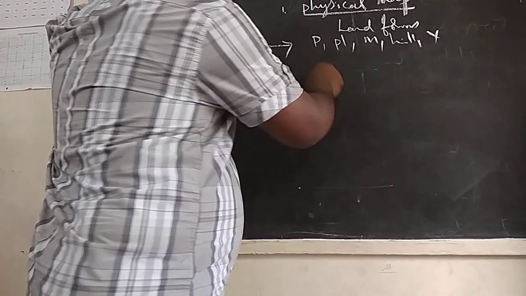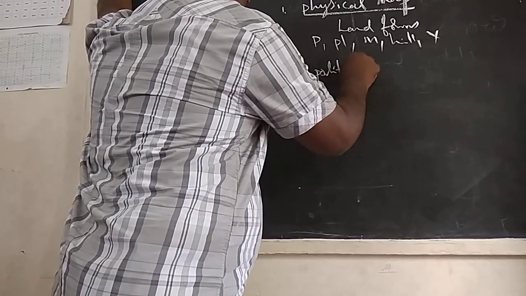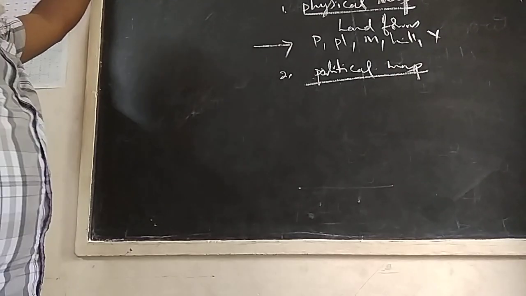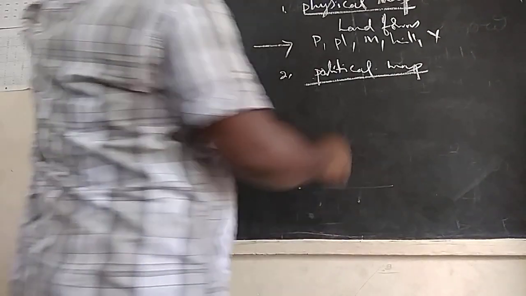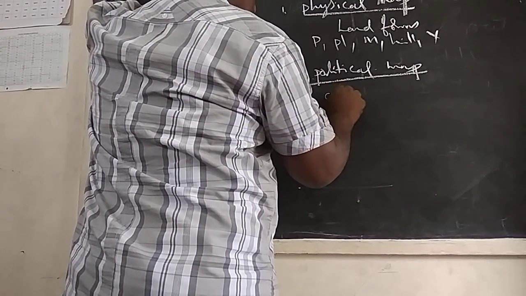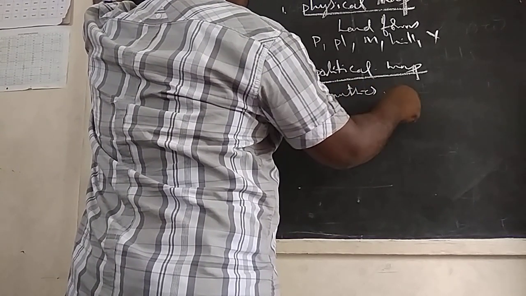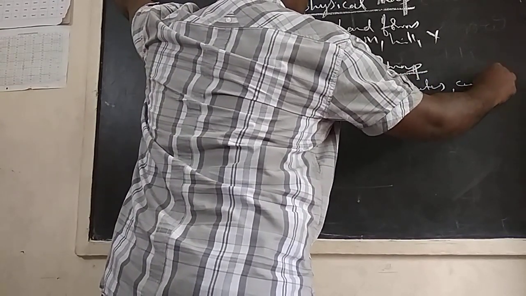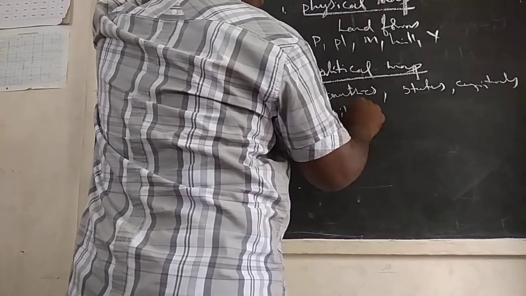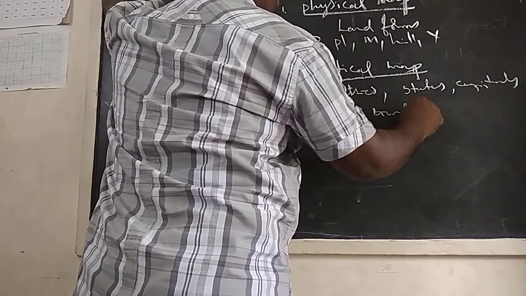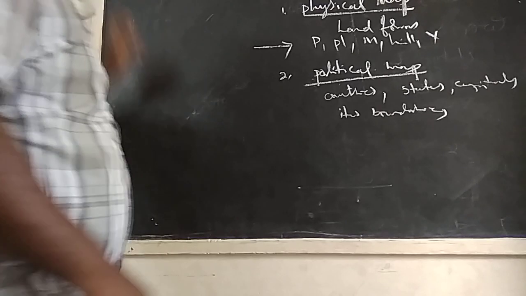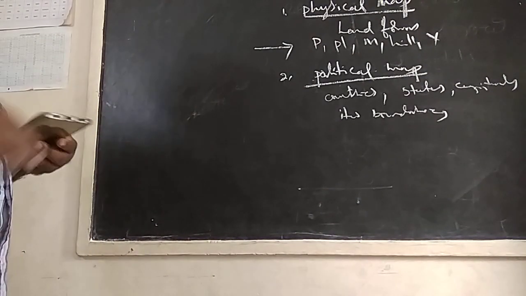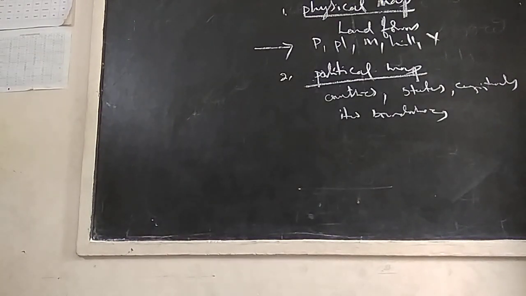Now another one I want to tell you about: the political map. What is meant by a political map, children? The map tells about countries, states, capitals, and their boundaries. So all these things are about the political map.